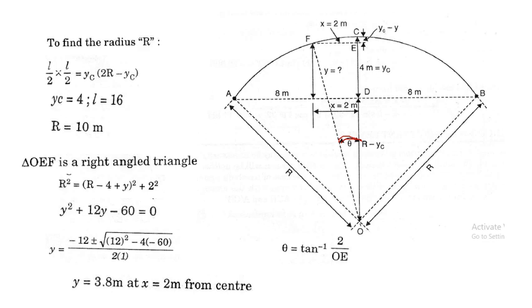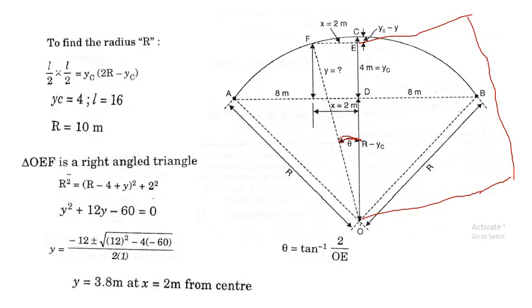OE is this length. This length we require now. That is nothing but OD plus Y. What is OD? OC is nothing but the radius of the circle. If you subtract YC from it, we get OD.